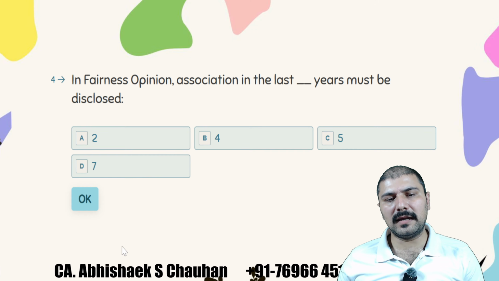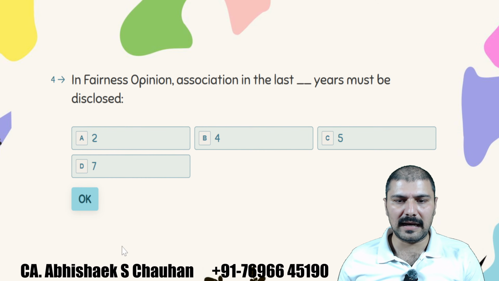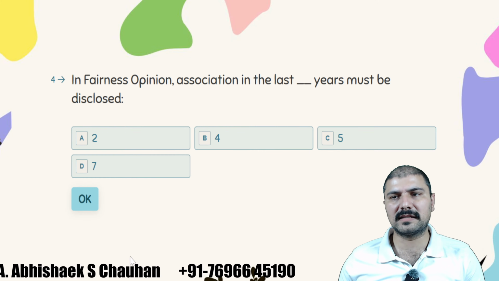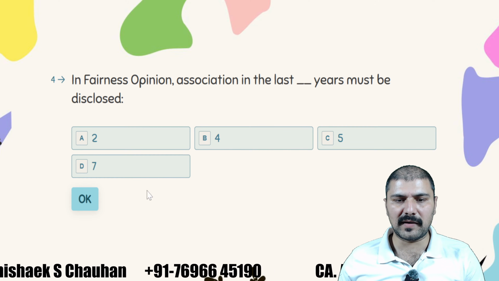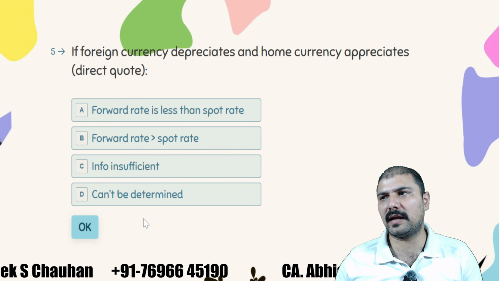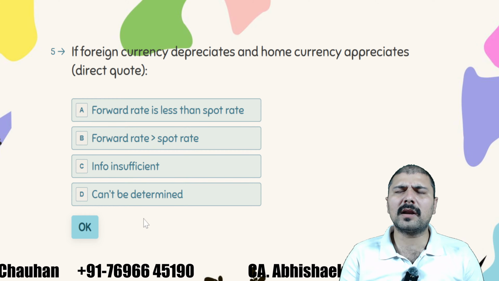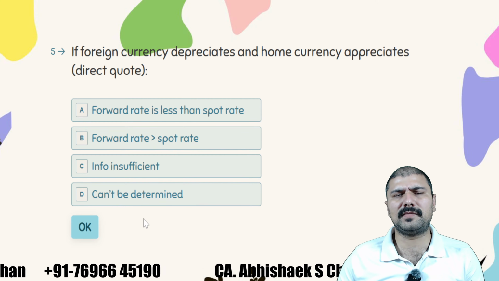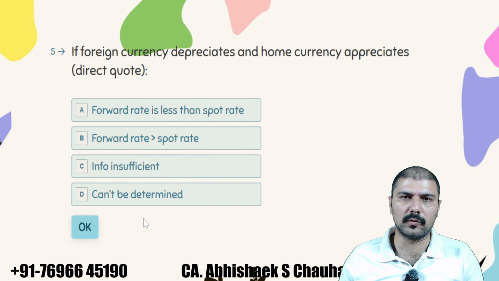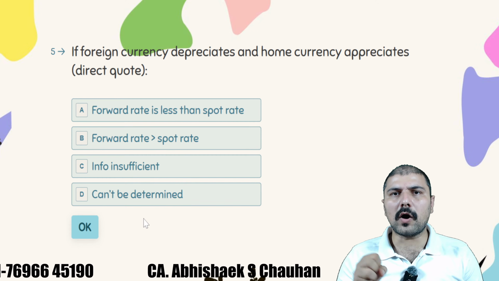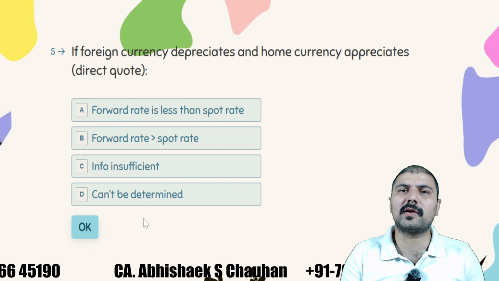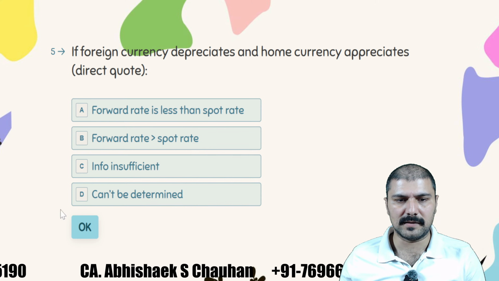In fairness opinion, association in the last dash years must be disclosed. The answer is 5 years. If any association you are having with the entity, that can hamper, or even that cannot hamper, but in the last 5 years, if any association was there, that must be disclosed, right? It cannot stop you from doing that work, but obviously for the disclosure purposes.